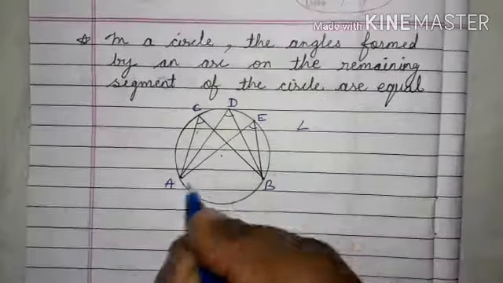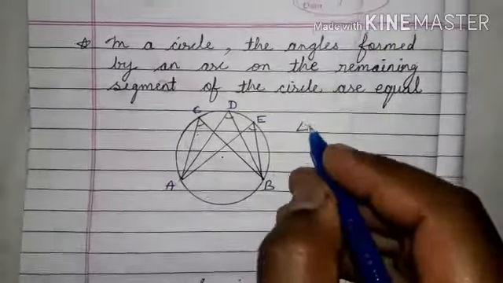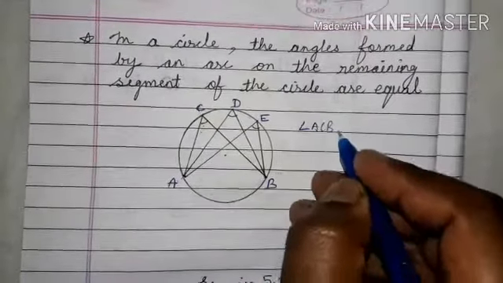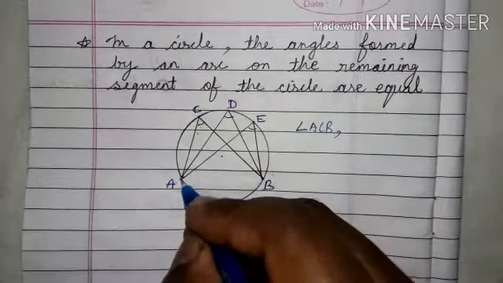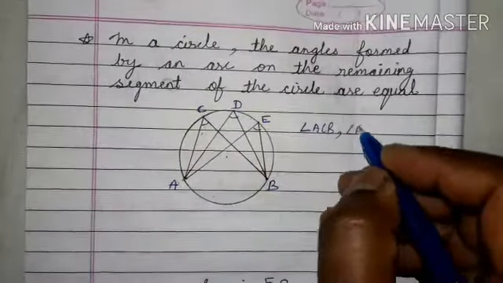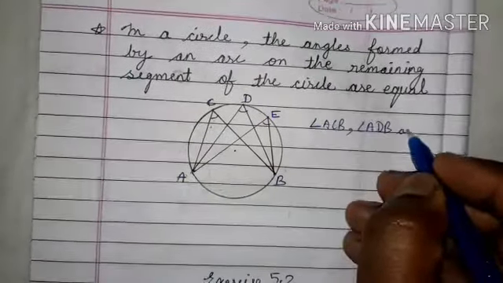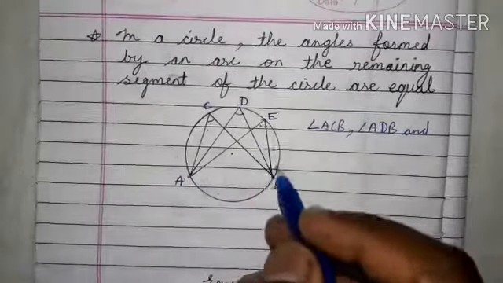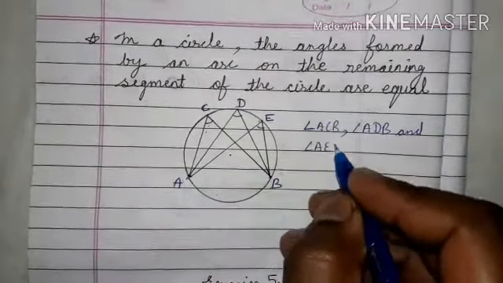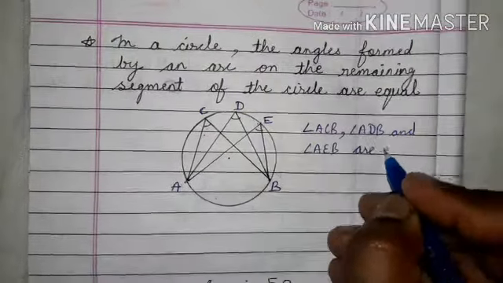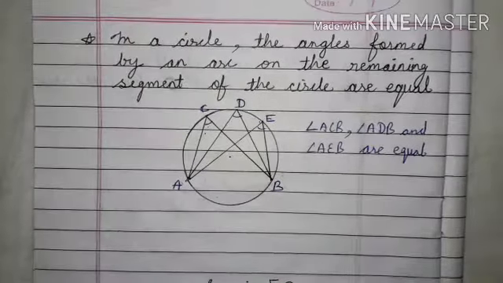Here angle ACB, angle ADB and angle AEB are equal. Why equal?